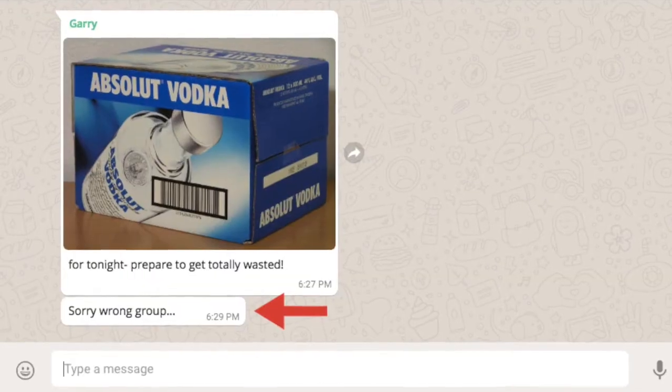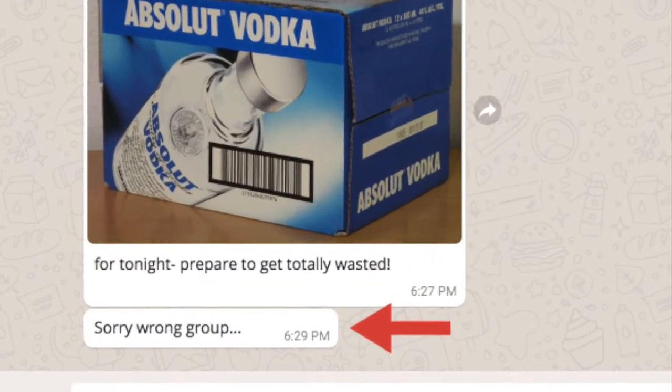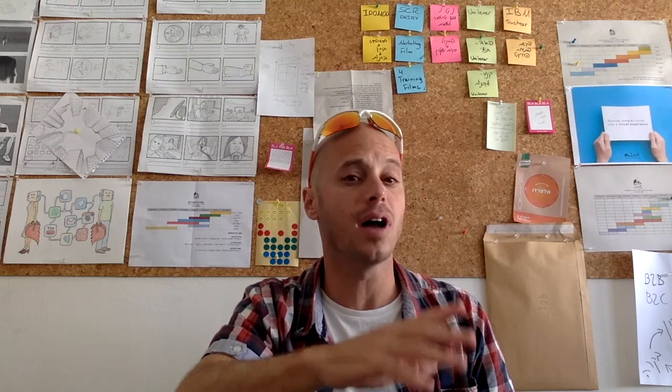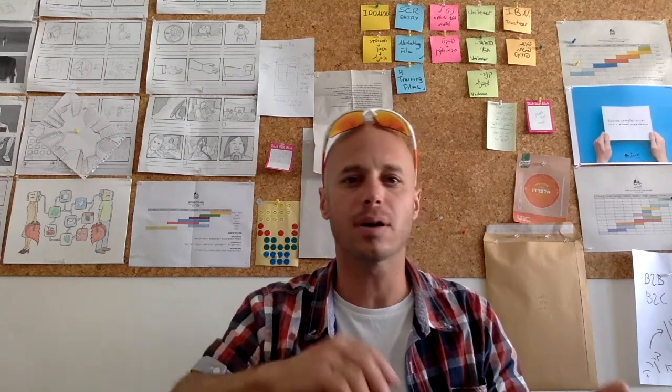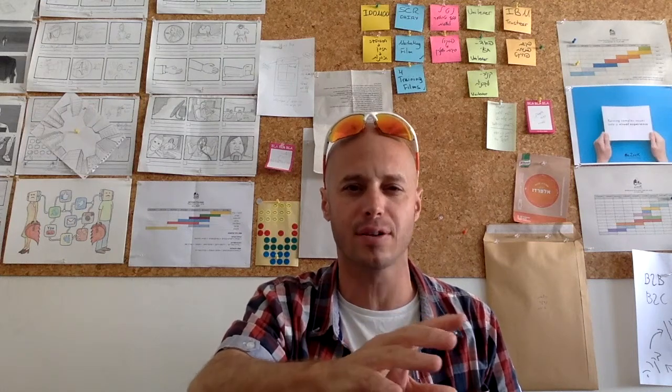Why does this happen? I mean, it doesn't happen to me on email, ever. I never sent an email message to the wrong person. Never happened. And yet in WhatsApp, this happens quite often, more than you would expect. So one thing in which WhatsApp is very different from email is that there's a lot of context switching. Numerous conversations open, and you keep on toggling between them. And that's an important point because there's a lot of things that can happen that can make you lose context and sort of forget where you are.